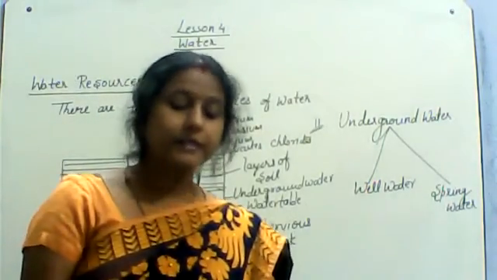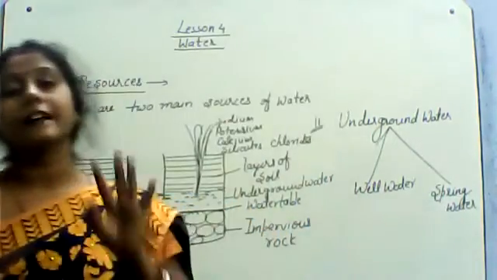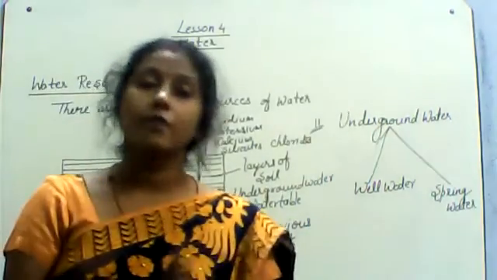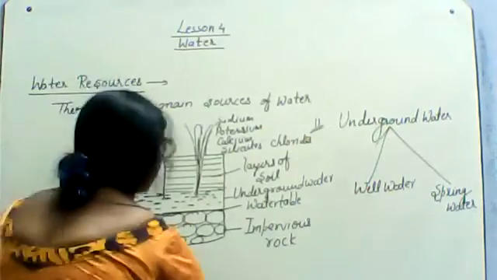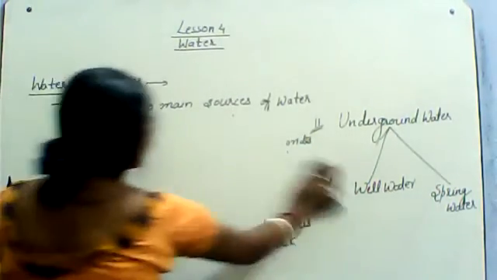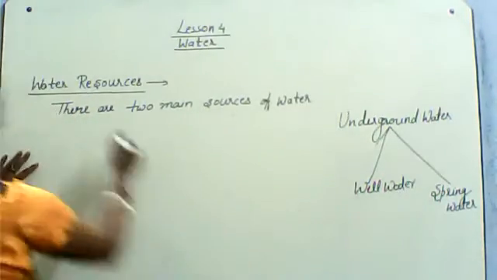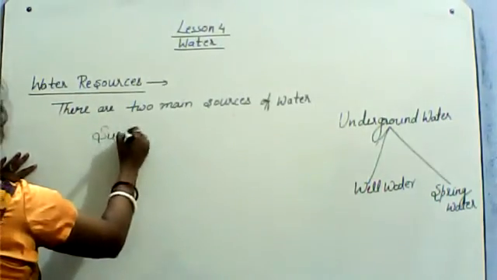Okay, students, so these are the sources of water. Again, I want to repeat that there are two main sources of water. What you study, surface water.